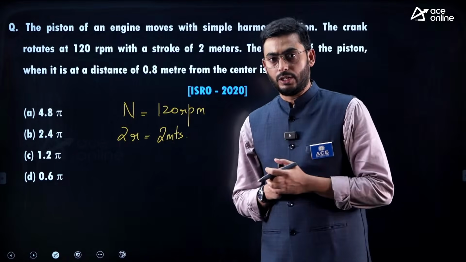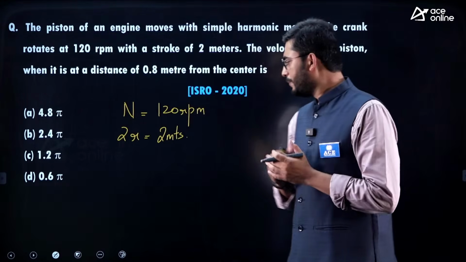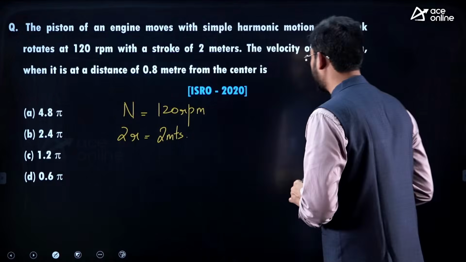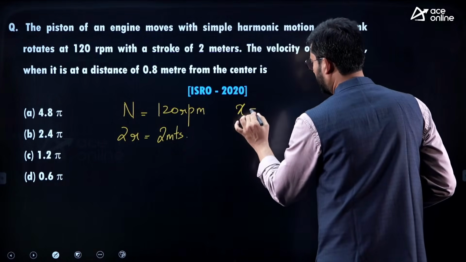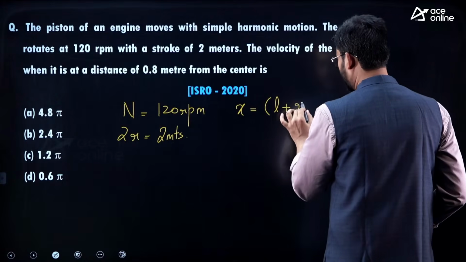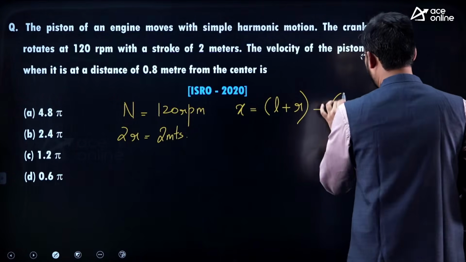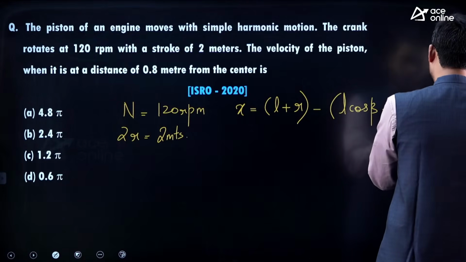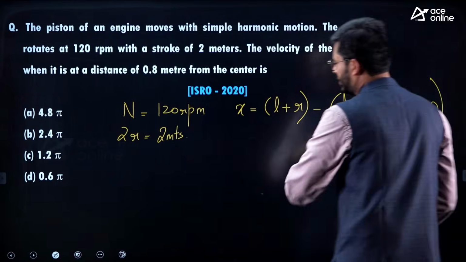All right. Now the piston displacement equation we have written in the textbook is L plus R minus of L cos beta plus R cos theta, something of this type.